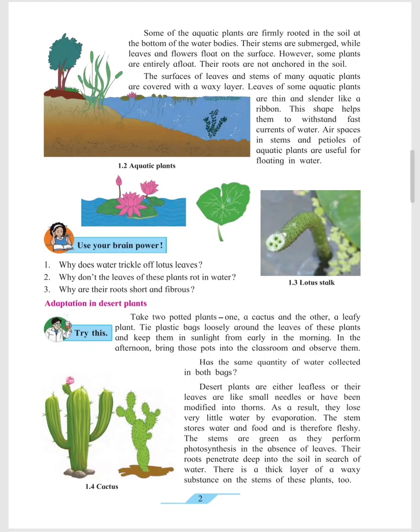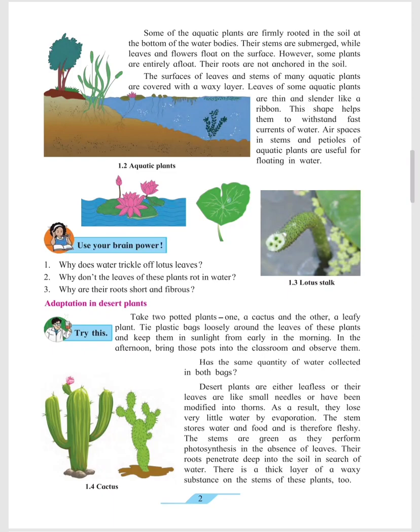Now let's study adaptation in aquatic plants. Aquatic plants means plants which live in water areas like ponds, sea, lakes, etc. So the plants which live in water are called aquatic plants. Lotus is a good example of an aquatic plant. Can you see lotus living in desert areas? No. Lotus only lives in water. So lotus is an aquatic plant.